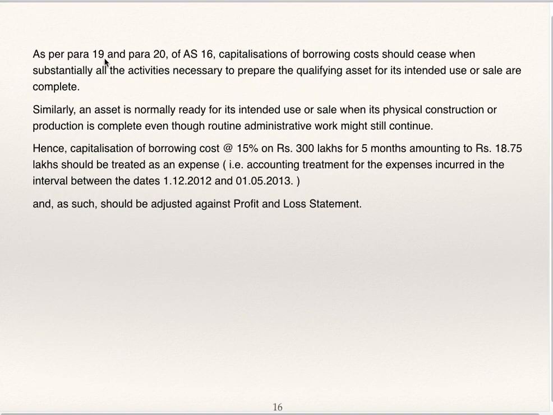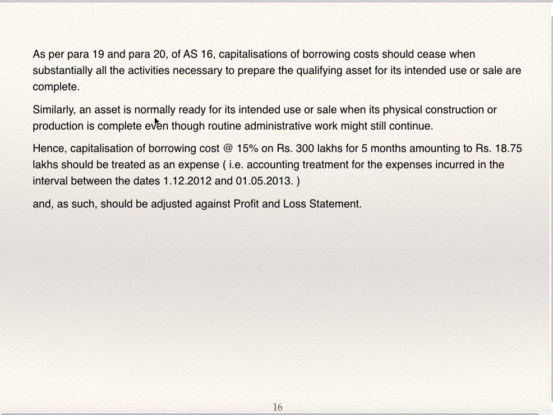As per para 19 and para 20 of AS 16, capitalization of borrowing cost should cease when substantially all the activities necessary to prepare the qualifying asset for its intended use or sale are complete.